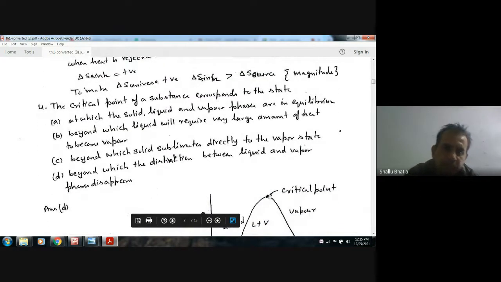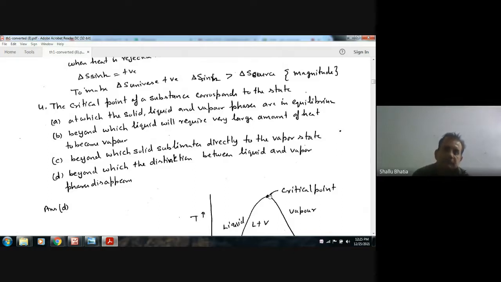Next, the critical point of a substance corresponds to the state. A, at which the solid, liquid, and vapor phases are in equilibrium. B, beyond which the liquid will require a large amount of heat to become vapor. C, beyond which solid sublimates directly to vapor state. D, beyond which the distinction between the liquid and vapor is very clear.